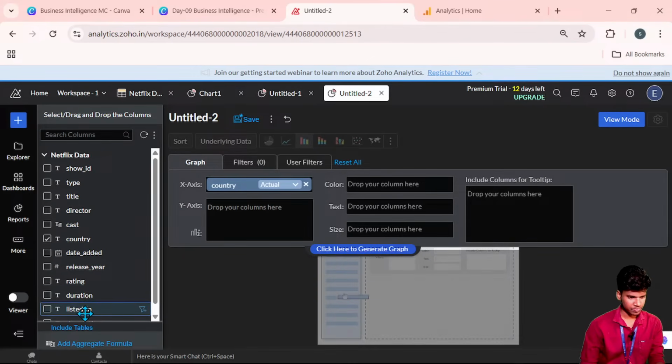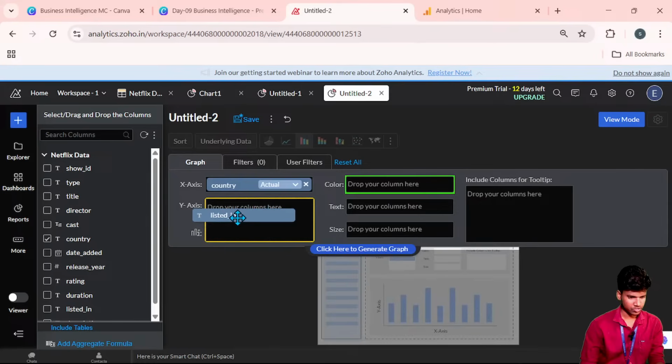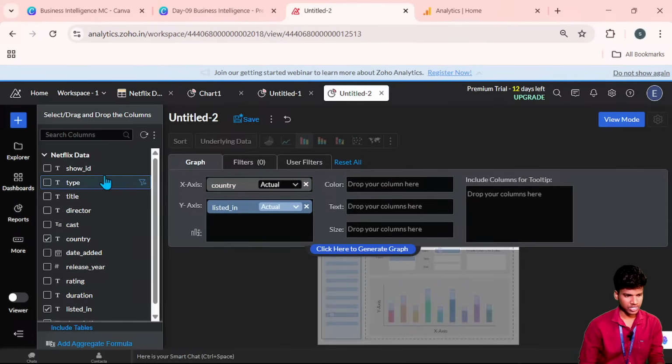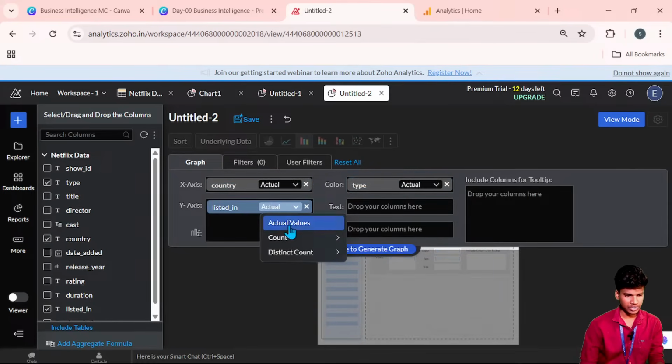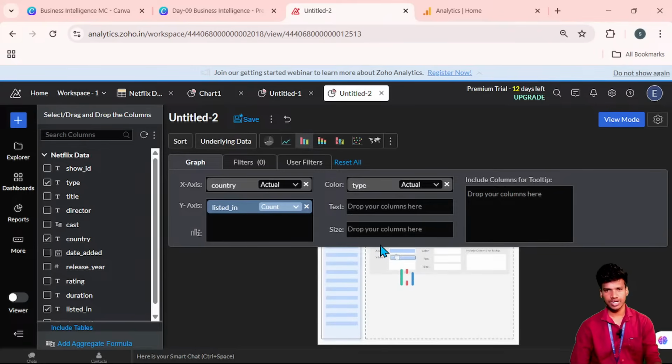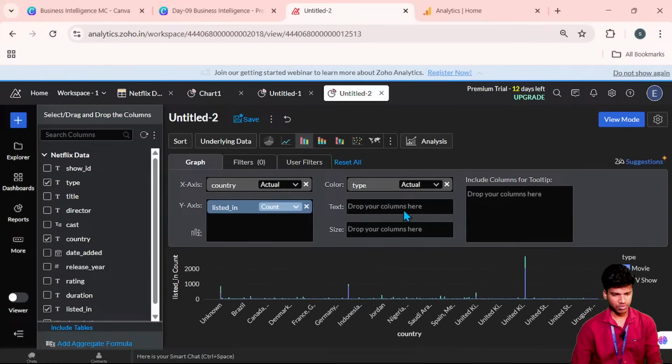Genre and the TV show. Oh, sorry, the type. So the listed genre is the count, and the type is the actual value. We can represent that. So now try to visualize that.